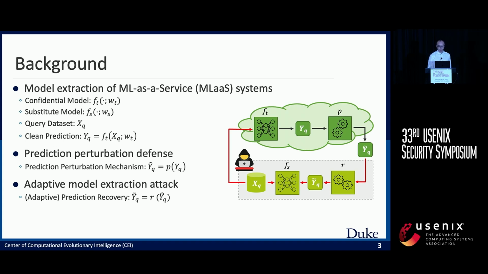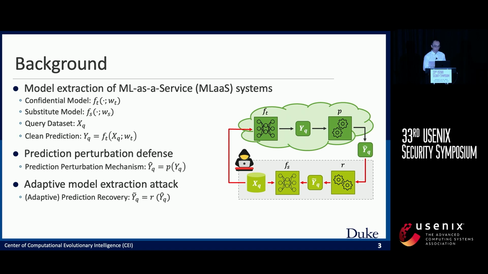In model extraction attack, the attacker aims at stealing the parameters or functionality of this target model to a substitute model F_S. To this end, the attacker may use a query dataset X_Q to query this target model and get predictions from it. Then the substitute model will be trained with the predictions from the target model. The model extraction attack allows the attacker to bypass the charges for using the service. Furthermore, it can expose the vulnerability of the target model and enable very powerful downstream attacks, such as evasion attack or membership inference attacks.